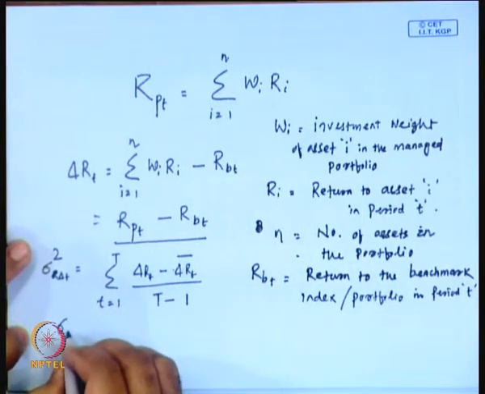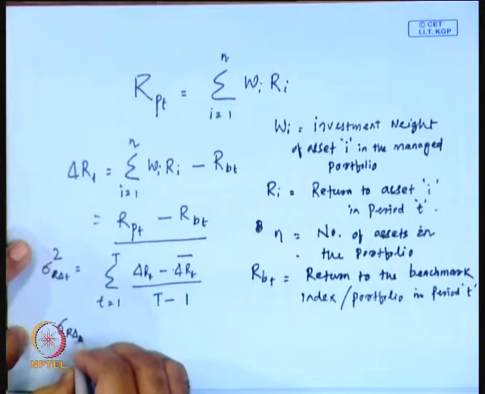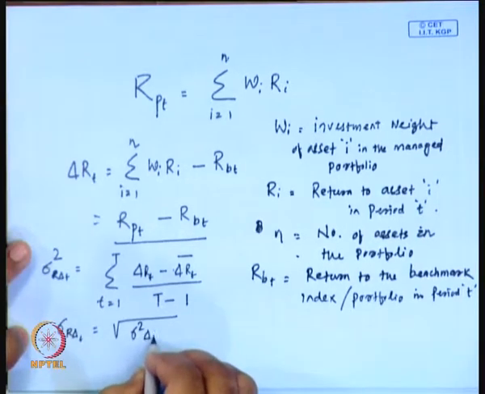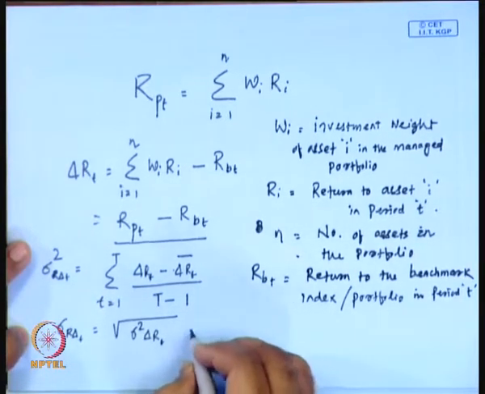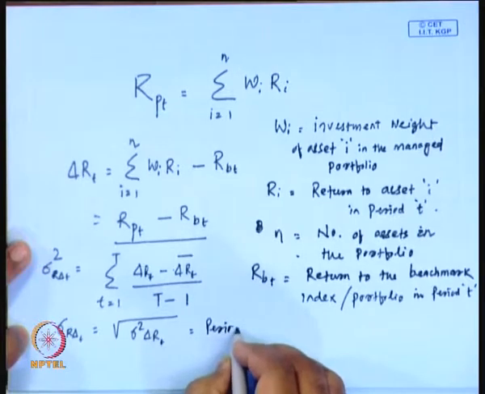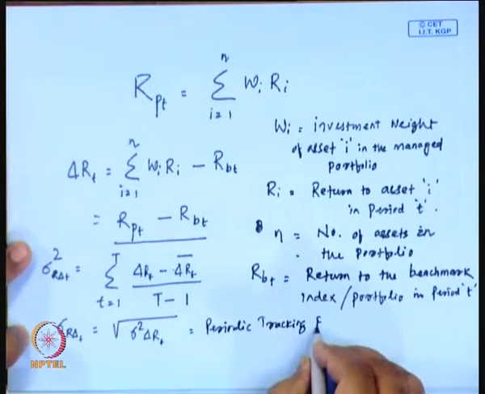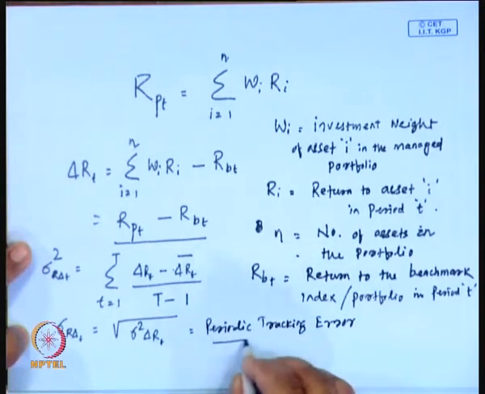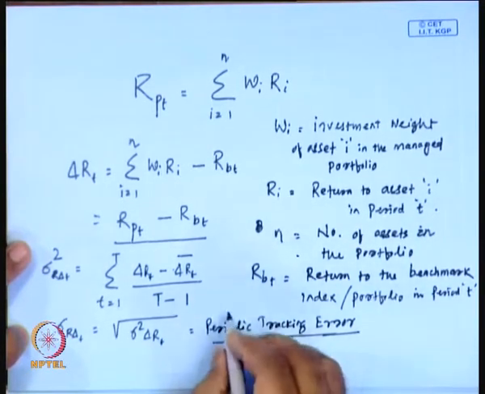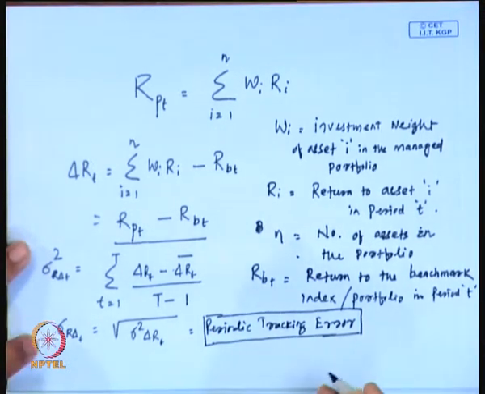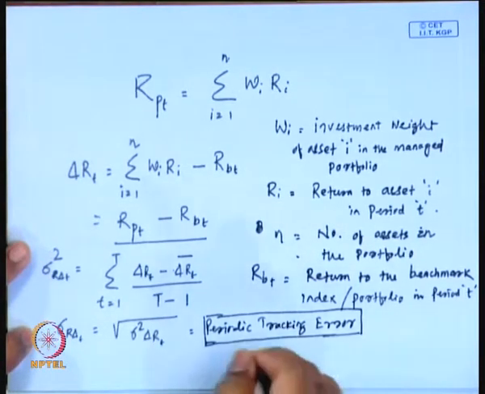Then your standard deviation will be the root of the variance, which we call the periodic tracking error. It is the standard deviation of the return deviation between the market portfolio and the index.